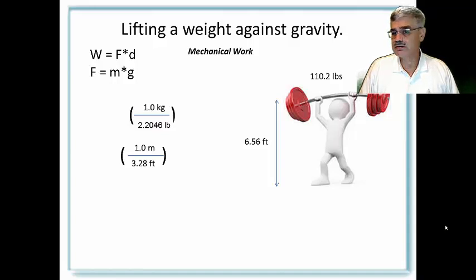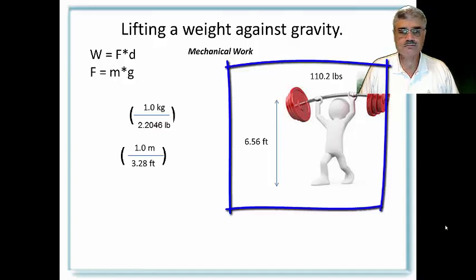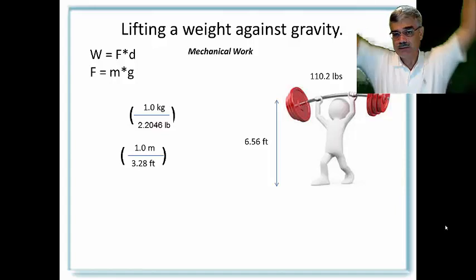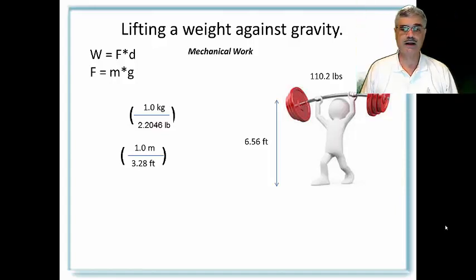On the right, we see our friend lifting a weight, doing his workout. And he's lifting a 110.2 pound weight above his head, and that is lifting it to a distance of 6.56 feet above the ground. Now, why these numbers? 110.2 pounds. Well, probably many of you could lift a 110 pound weight above your head. And 6.56 feet would be about the distance that you would be lifting it above the ground, most of you being about that height. But I picked this weight and height to go through a step to convert dimensions into more scientific units, CGS units.